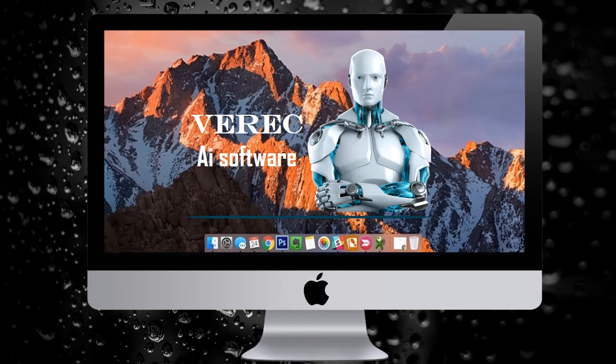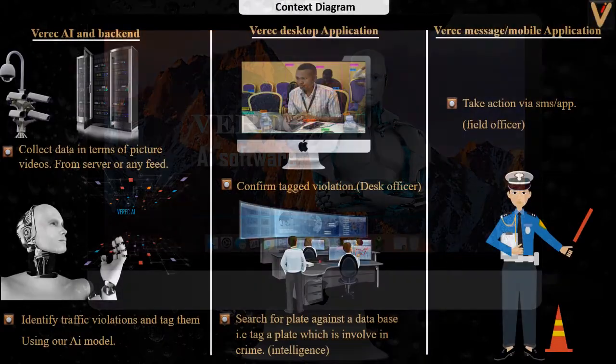So our roadmap. Our minimum viable product is the AI software in this case. So for this competition, if worst comes to worst, we are going to have at least the AI that detects violations like wrong lane use, overtaking, overspeeding within the camera feed for police. That is our minimum viable product.